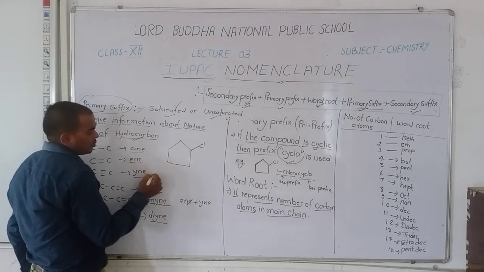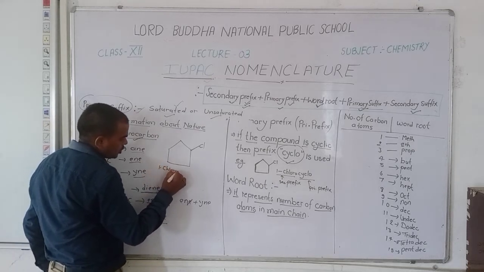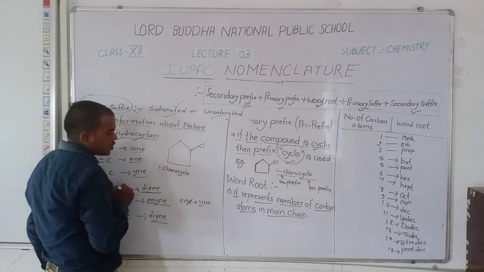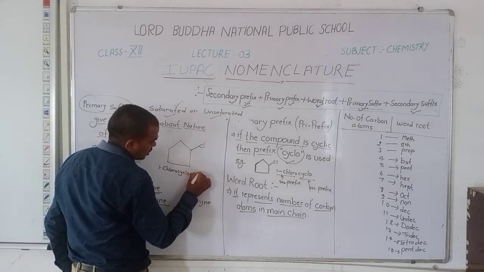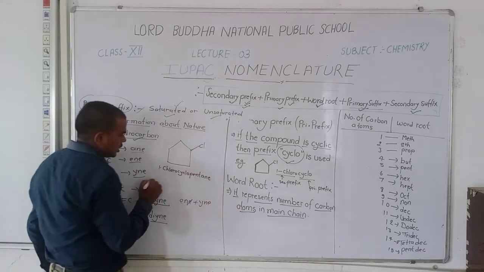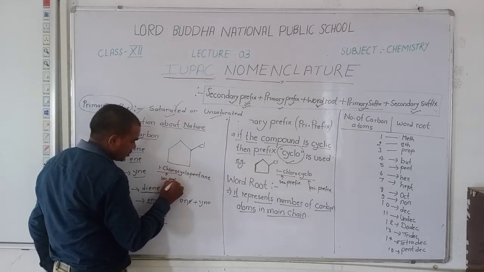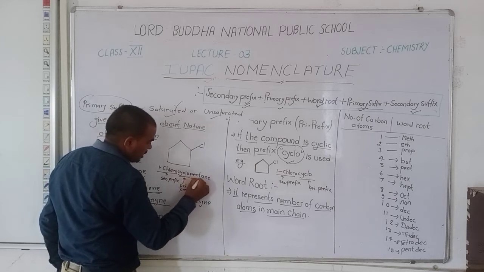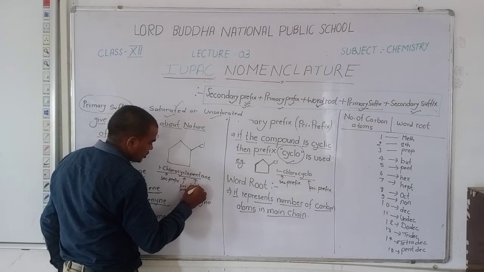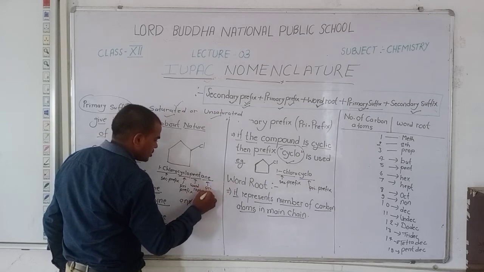The name is chloro, cyclo, pent, ane. Here chloro is the secondary prefix, cyclo is the primary prefix, pent is the word root, and "ane" is the primary suffix.